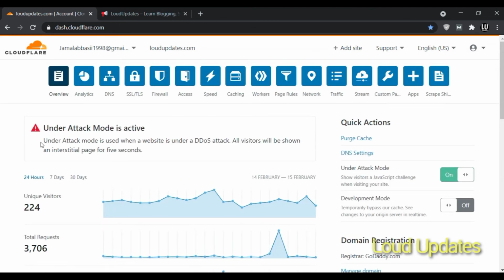Here you can see the red icon, which means Under Attack Mode is activated. This is high-level security from Cloudflare. Cloudflare gives you this for free, 100% free, so you can use it. You don't need to pay anything.